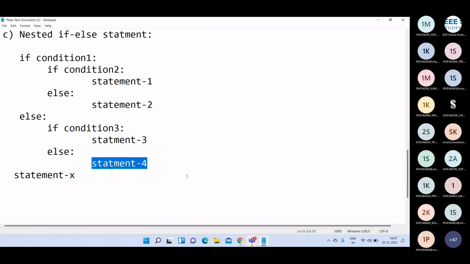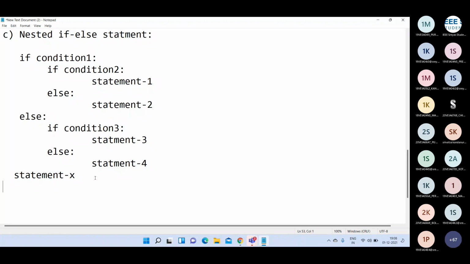After execution of either statement 1, statement 2, statement 3 or statement 4, the control will be transferred to statement X.